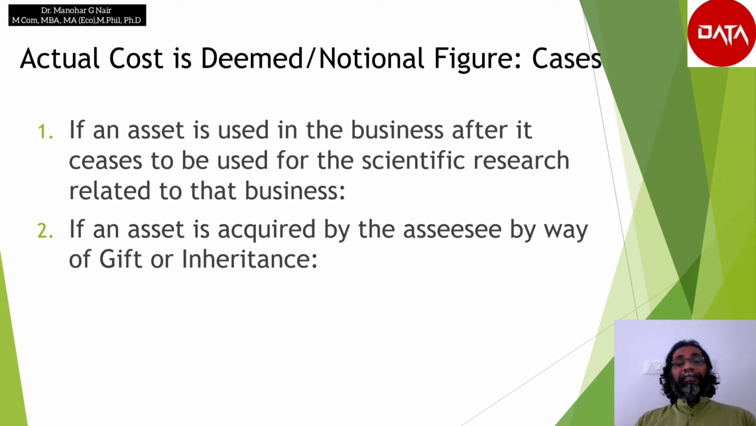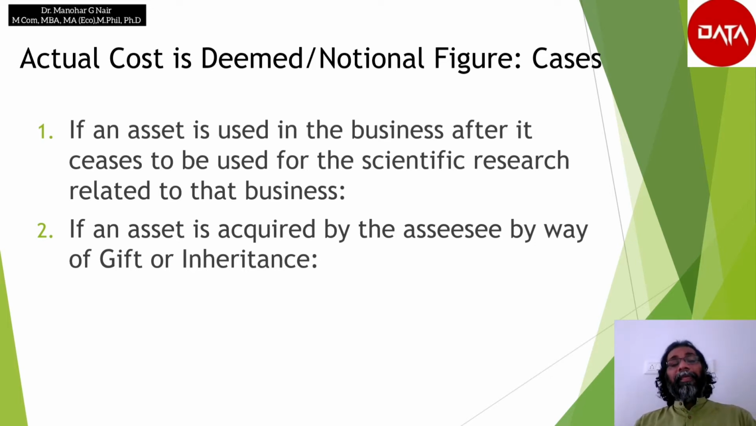Suppose this particular asset, which the assessee is now using here, was already used in some scientific research owned by himself. Then whatever amount was deducted there, in the form of deduction or depreciation or whatever name it is called, to that extent the actual cost of the value shall be reduced.